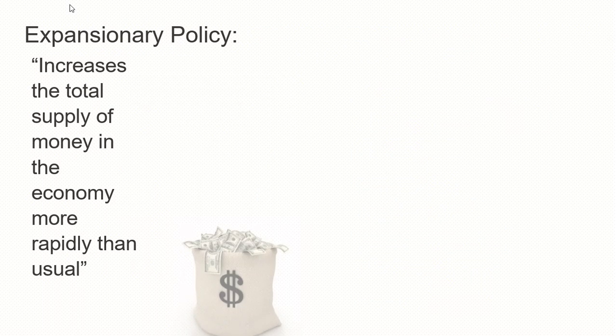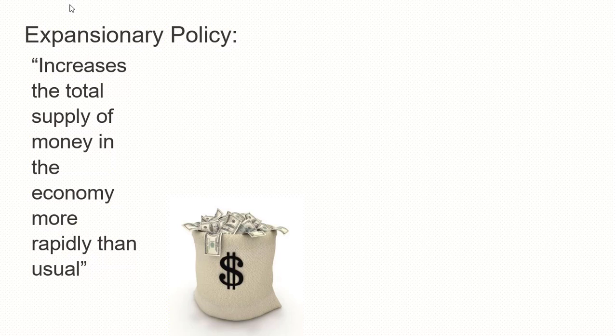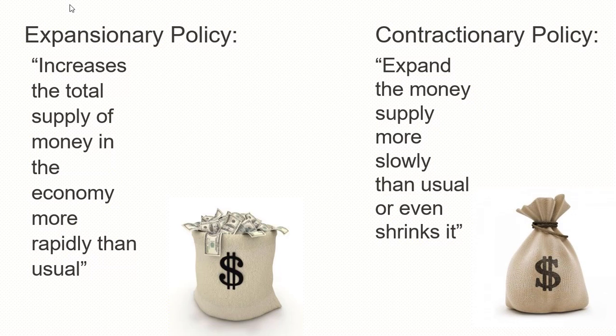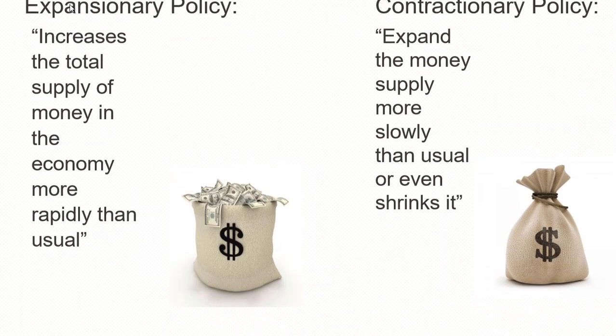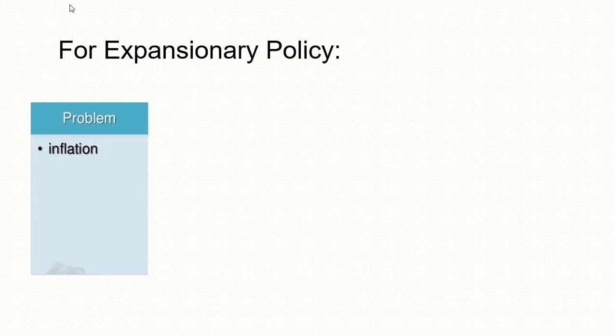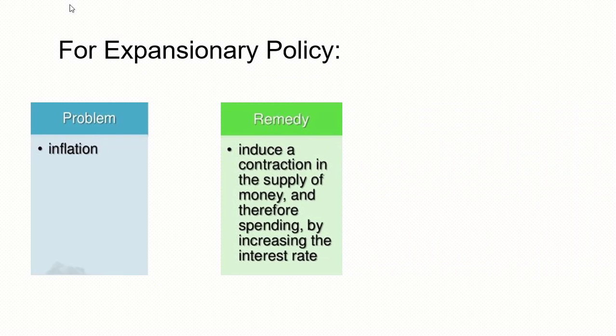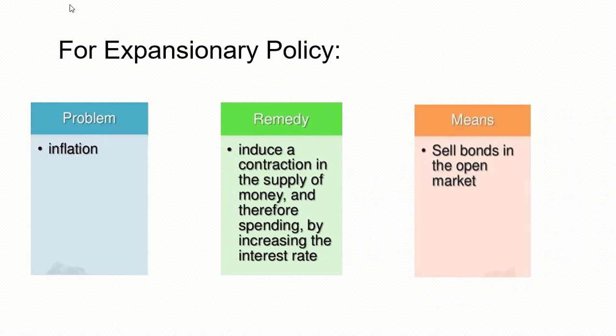Expansionary policy increases the total supply of money in the economy more rapidly than usual. Contractionary policy expands the money supply more slowly than usual or even shrinks it. If the government applies expansionary monetary policy, then an inflation problem may arise. The remedial measure is to induce a contraction in the supply of money, and therefore spending, by increasing the interest rate.